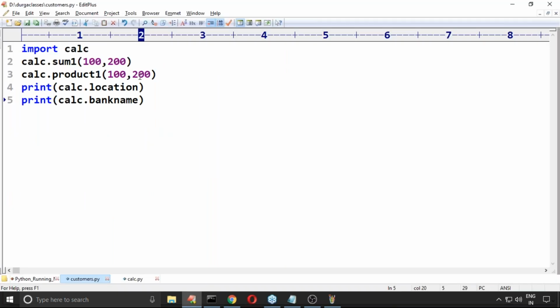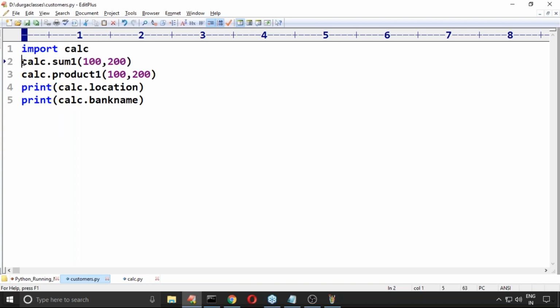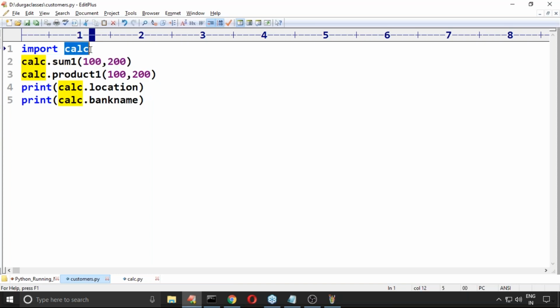Wonderful, sir. I have one small doubt. How many times I used the calc word here? Can you please confirm? 1, 2, 3, 4, 5. So every time we require to use it or not. Here this module name contains only 4 letters. Suppose this module name contains 10 letters, every time I have to write the 10-letter module name to access members. Compulsory.